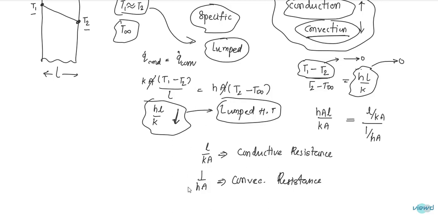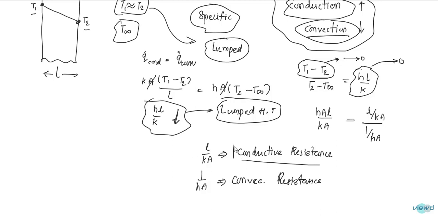If the conductive resistance is high, there is a large temperature difference. If the conductive resistance is low, the heat flow will be high and the temperature difference will be low.